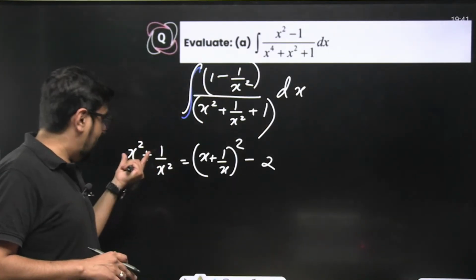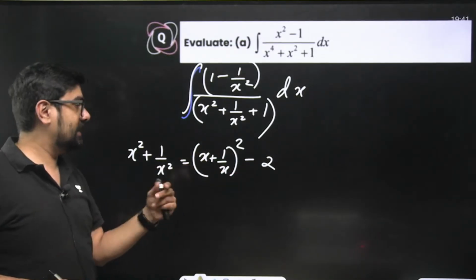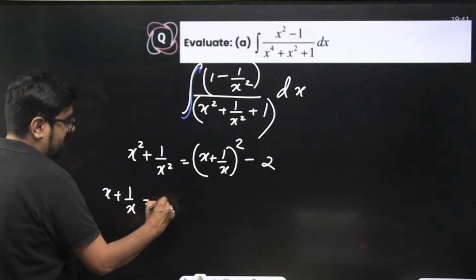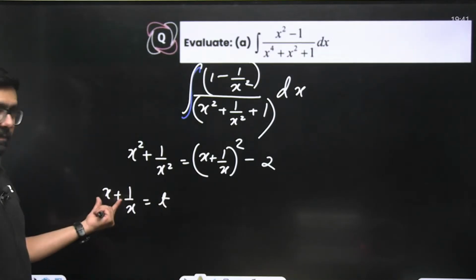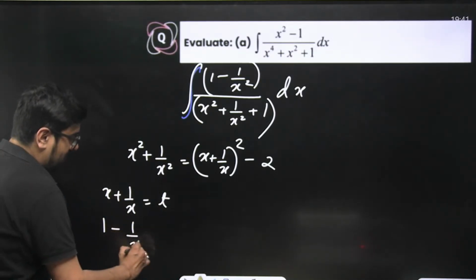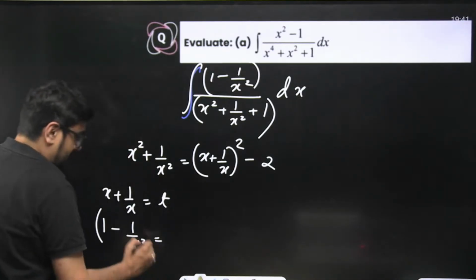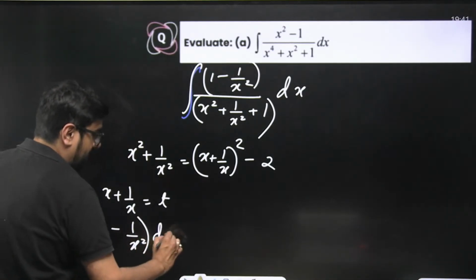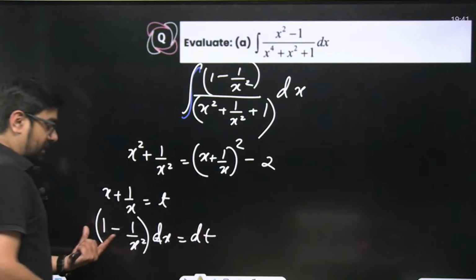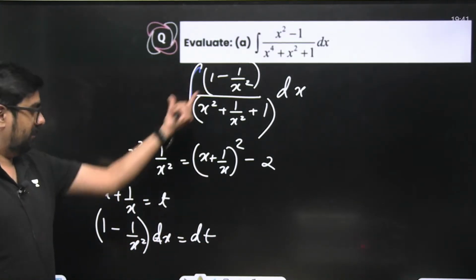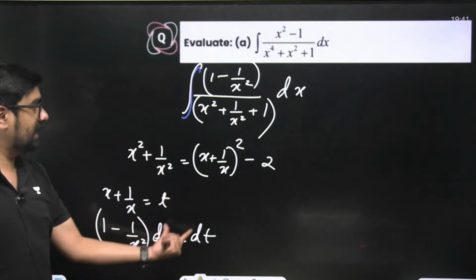Now see, your x square plus 1 by x square can be written like this. Now here, if you put x plus 1 by x as t, you know what is its derivative? It will be 1 minus 1 by x square. Correct? Simple substitution will help you over here. You will differentiate this, 1 minus 1 by x square will come automatically, and 1 minus 1 by x square dx will become dt.